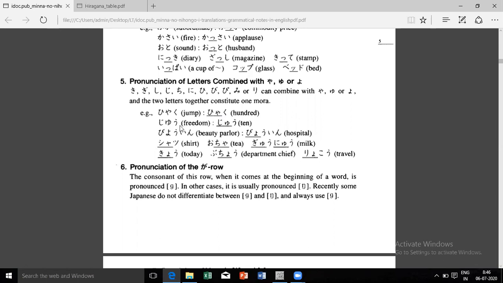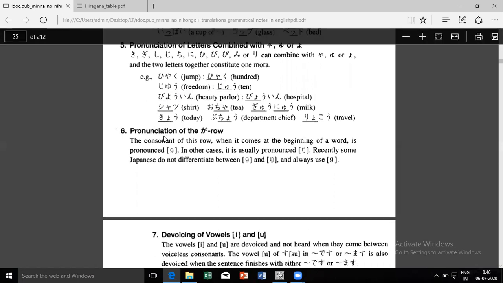Similarly, jiu, and then jiyu. Jiyu, that's it. So jiyu is freedom. Jiyu na mono, or jiyu na koto. And then that is jiu.